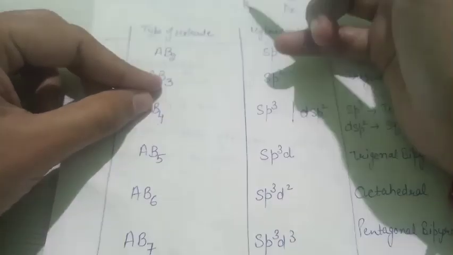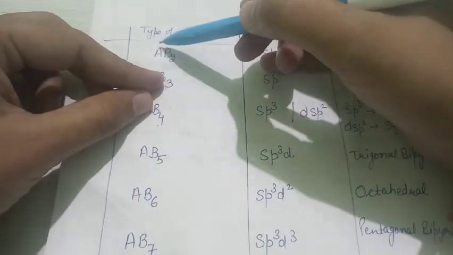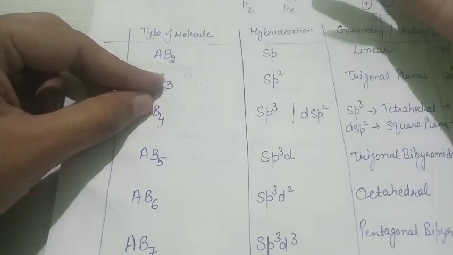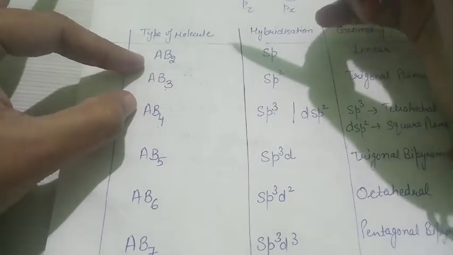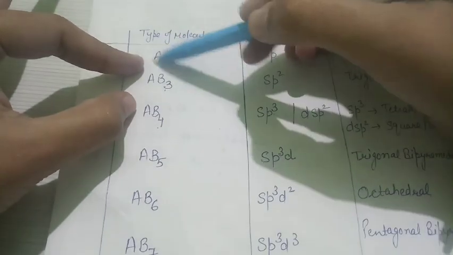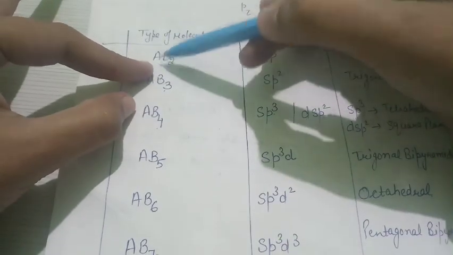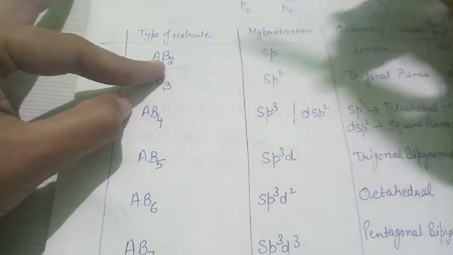Otherwise there can be a problem. Consider a molecule of ABC type; it is quite difficult to find the central atom in such an arrangement. So for easy access to these molecules, I prefer the AB2 type notation, where A is the central atom and B are the surrounding atoms.